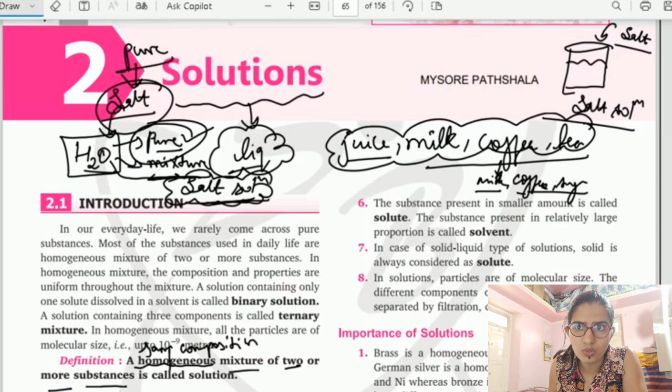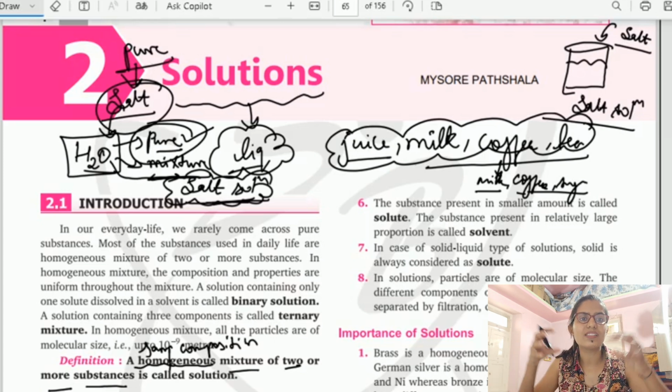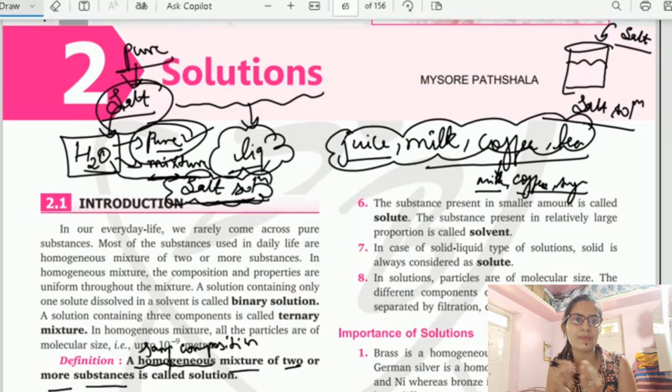And after adding salt to water, I can see it is completely uniform. The composition of that water salt solution is completely uniform. I cannot say that only in one particular place salt is present and in another particular place only water is present. Correct? So again, when the two components are mixed, and after mixing the mixture which I am getting is uniform, then I can call it a solution. Clear? And it cannot be separated by any physical methods.